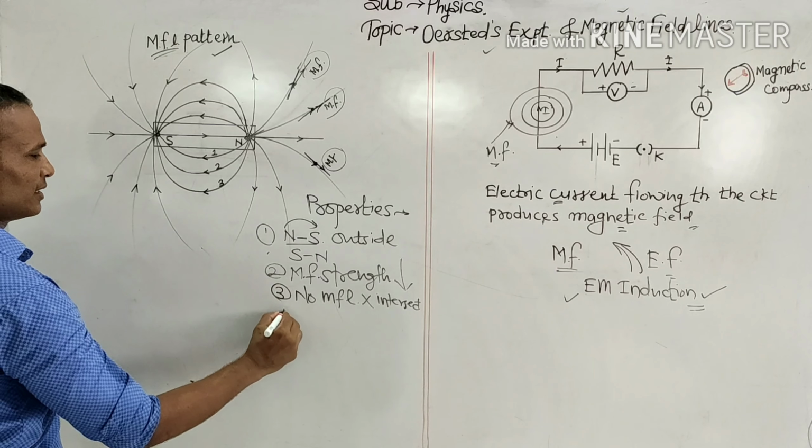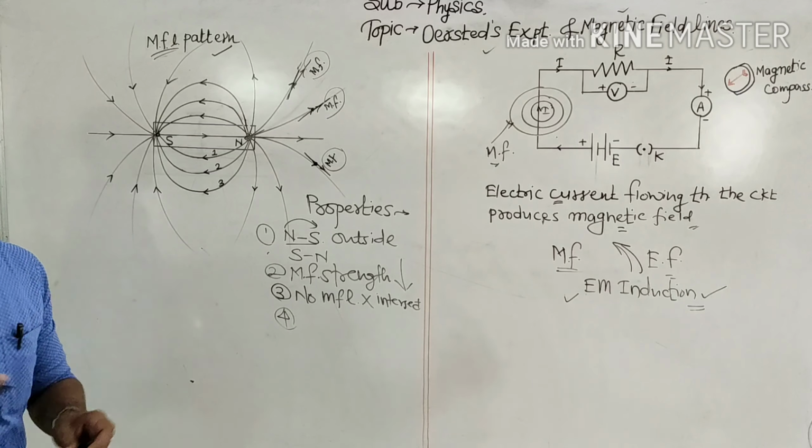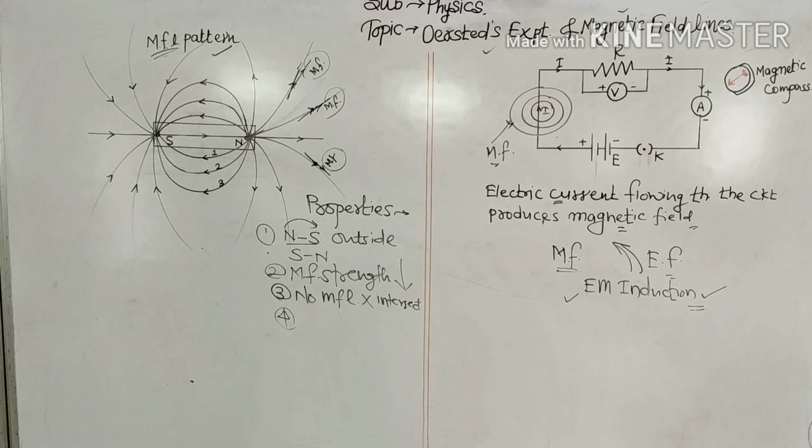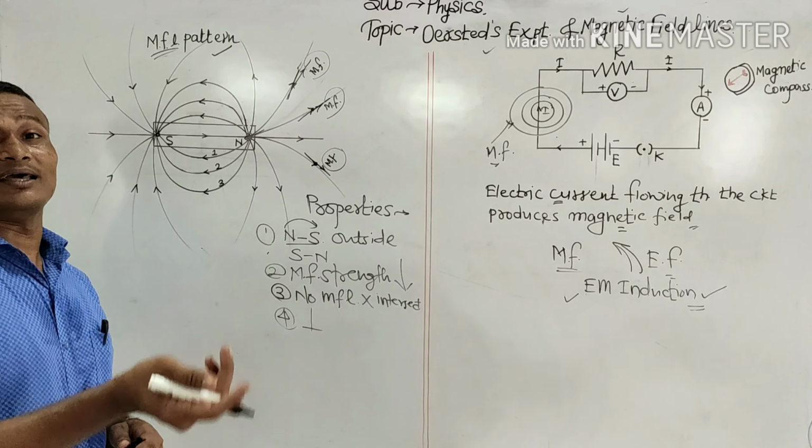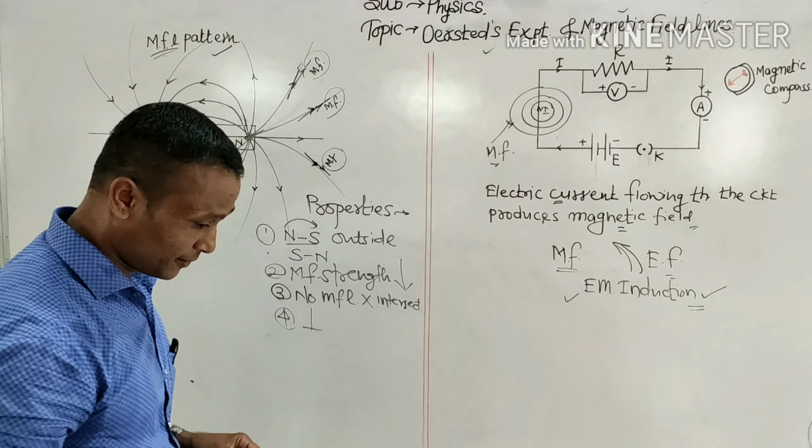Next property: the tangent drawn to the magnetic field line at any point gives the direction of the magnetic field. Now it's very easy to draw the tangent and to predict the direction of the magnetic field at that point.